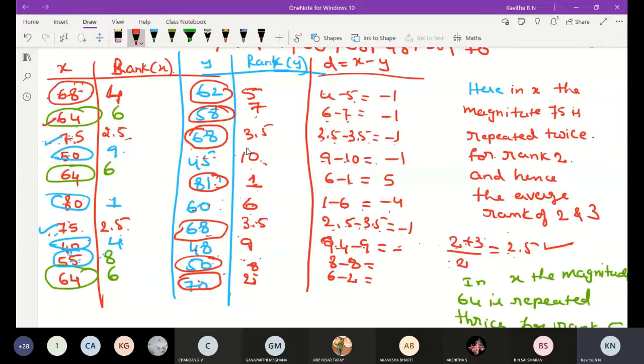Here also 40 is the 10th rank, so 10 minus 9 is 1, 8 minus 8 is 0, 6 minus 8 is 4.